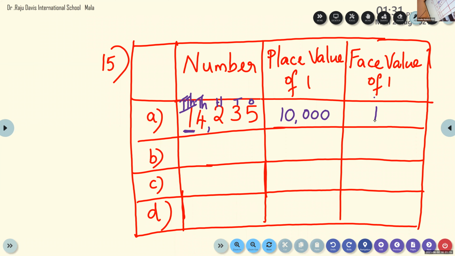Jonath, can you read the second question? Find the place value of... No need to read that again. Give me the number. Second, B.